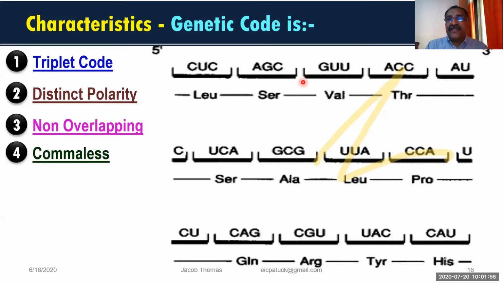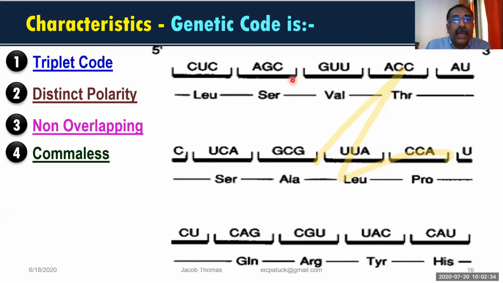Non-overlapping means, now look at this picture. Now look here, there is one codon. This is one codon. Second codon. Third codon. Fourth codon. And the beginning of the fifth codon. So you see here 5 codons are there, but functionally I'm taking only 4. So 4 codons are there. Now you see, this is the first codon, representing an amino acid. Second one is representing another amino acid. Third one is representing a third amino acid. Like that, each codon represents an amino acid.